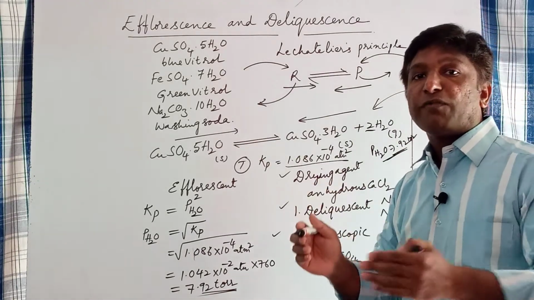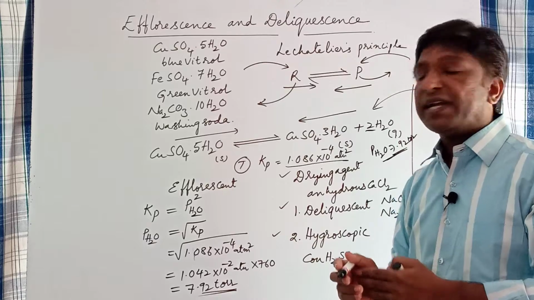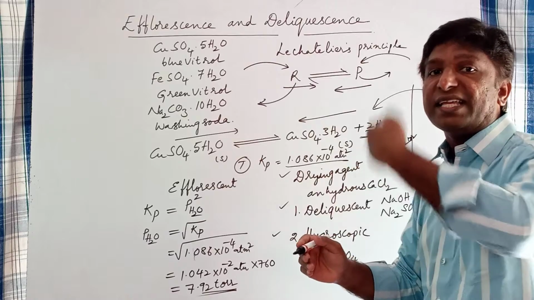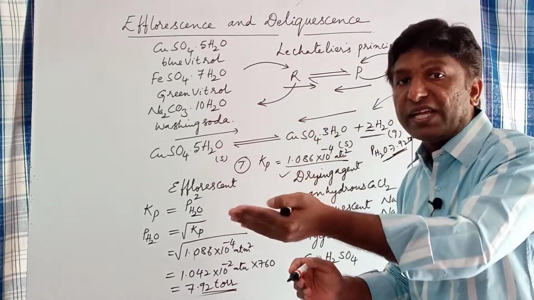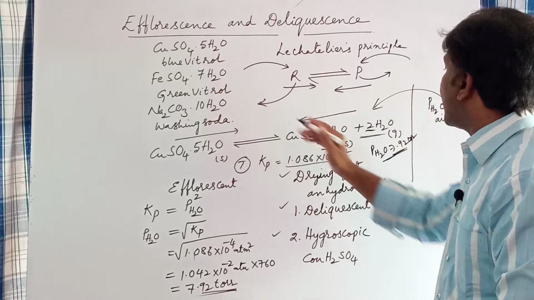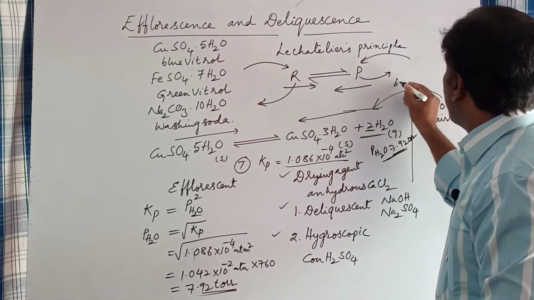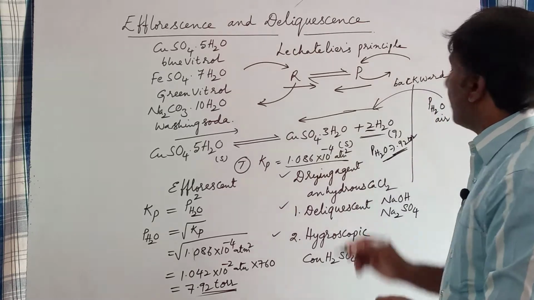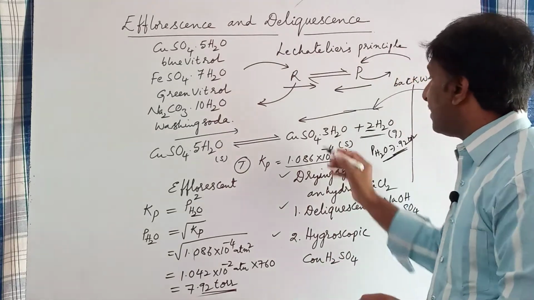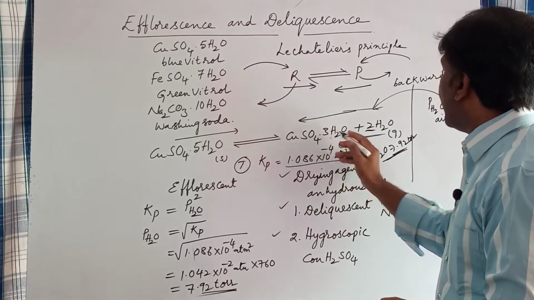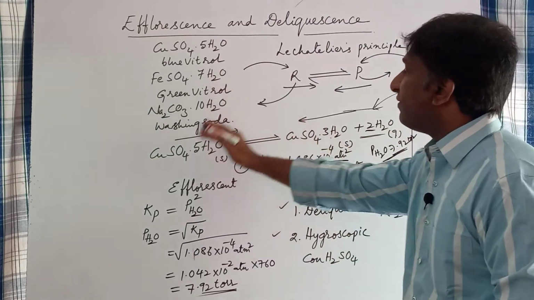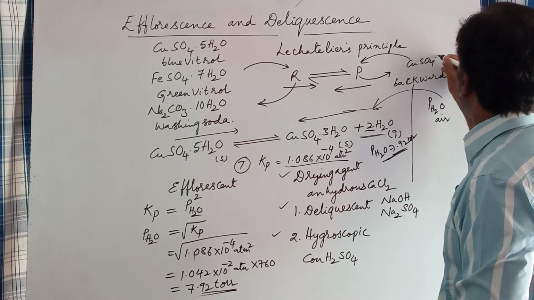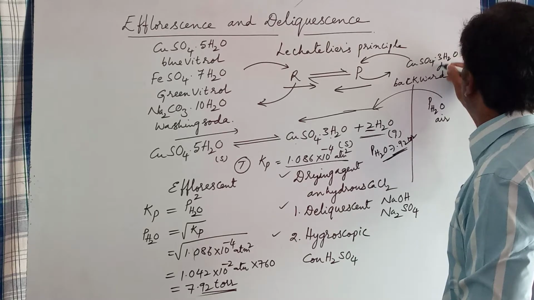As water vapor flows into the equilibrium, automatically the water vapor content in the equilibrium state increases, that is, the product content increases. As product is added to the equilibrium state, what happens? Backward reaction occurs. In the backward reaction, copper sulfate trihydrate absorbs water molecules and is converted to copper sulfate pentahydrate. So copper sulfate trihydrate acts as a drying agent in the backward reaction.